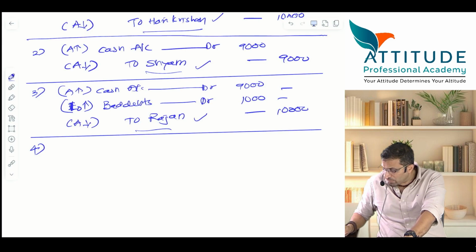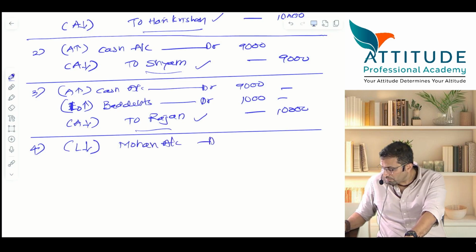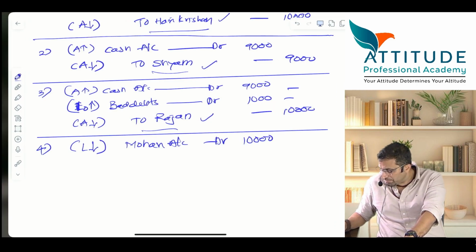Very good. What will I write? Mohan account debit. Very good. What will I write in bracket? Liability increases or liability reduces? Liability reduces. Mohan account debit. Your entire liability is gone. 10,000. Is that clear? Now, what did you pay him?